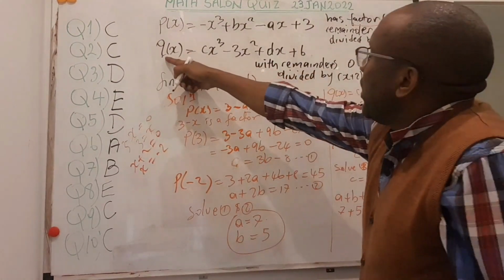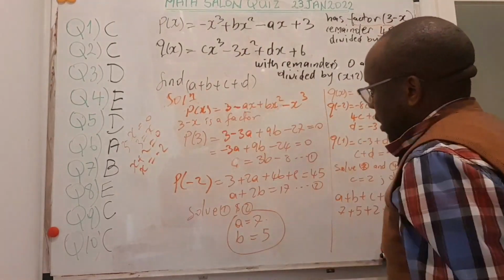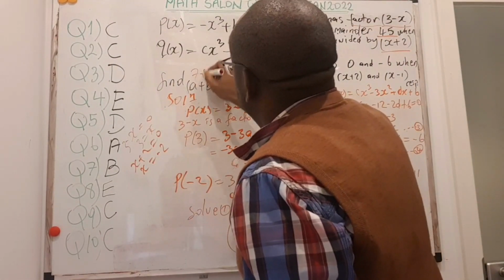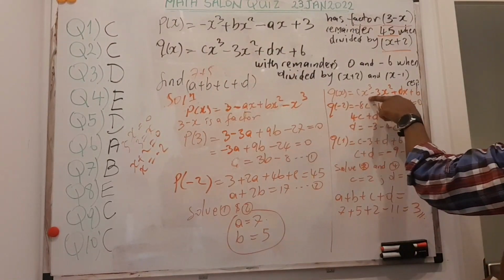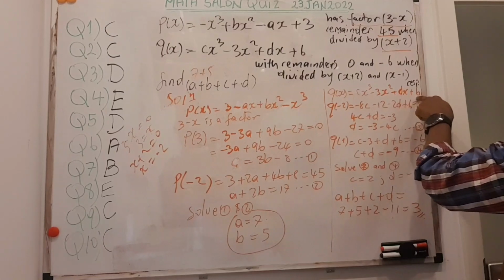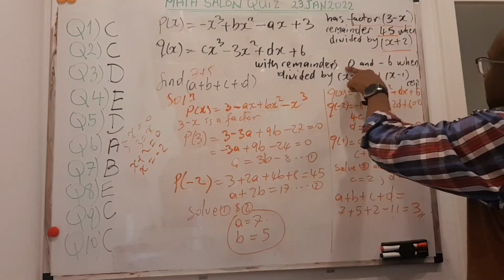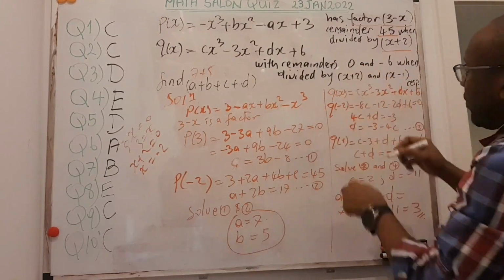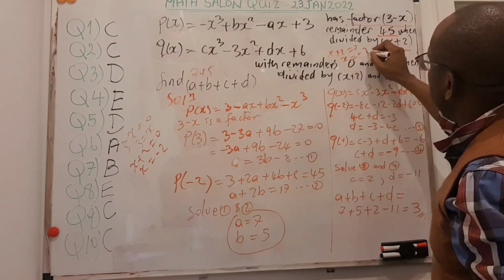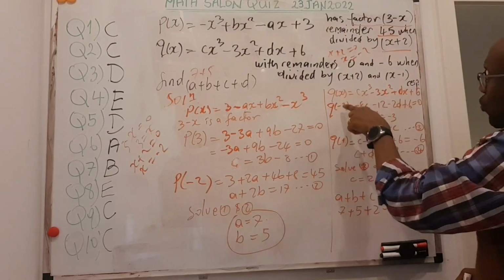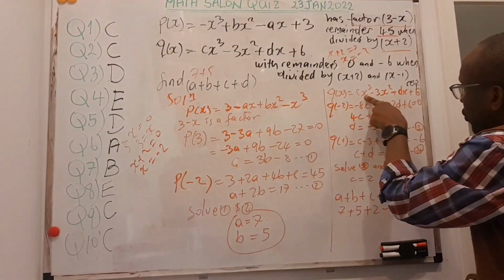I take the second one. So I already have two components of what I need. I already have a here and I have b here. So this is 7 here, and this is 5 here. If I take this other one, I write it: this is cx cubed minus 3x squared plus dx plus 6 here. So we are told I have remainder 0 and minus 6. In a similar way, just like the other, x plus 2 equal to 0 means x equal to minus 2. So I will substitute x equal to minus 2 in place of x. So q of x becomes q of minus 2, and I put minus 2 here.